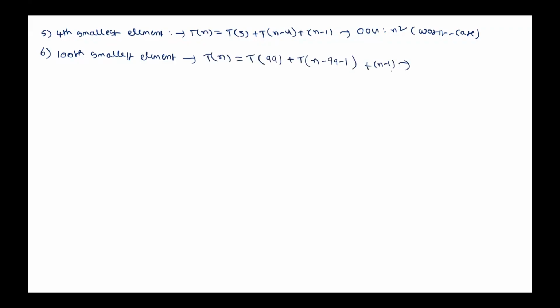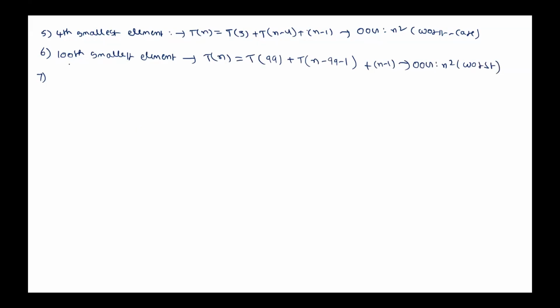What can we say about its order of growth? N square. It is same as worst case. That means for any fixed constant, if we choose the kth smallest element as pivot every time, then it is going to take n square amount of time.